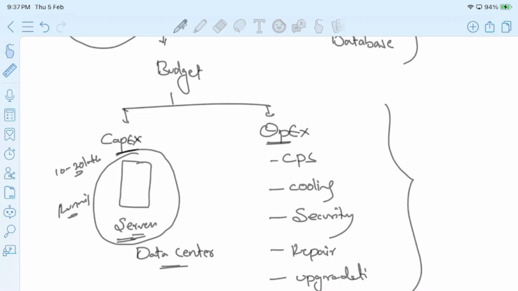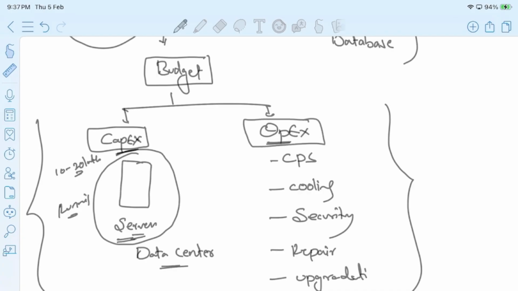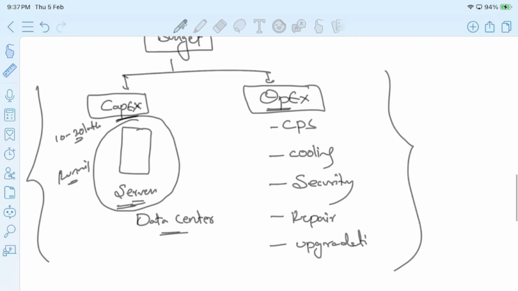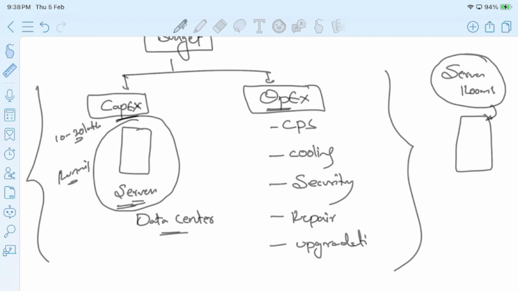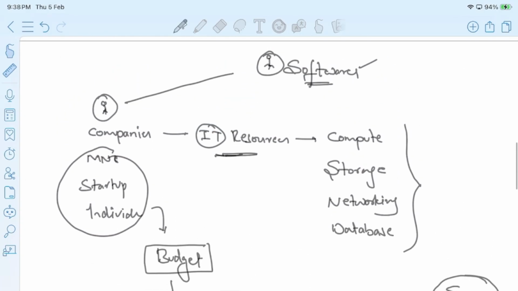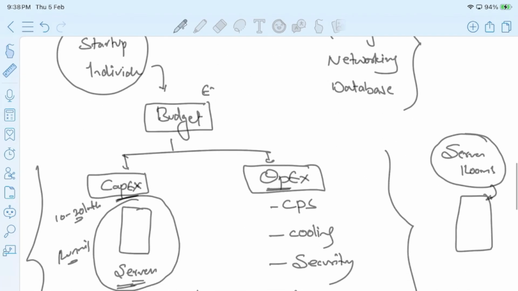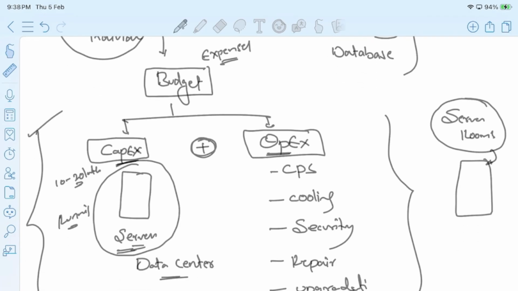See, if companies want to set up servers, they need to bear this budget. They need to invest a lot of money to purchase the servers and also for the time to time maintenance of the servers. You might see in your college, or any cinema theaters, or any hospital, there are server rooms, right? These rooms are properly maintained with continuous power supply and a continuous cooling system, where the servers are running inside 24/7 and only authorized persons are allowed. So even for these companies who are maintaining software, they need to invest a lot of money, and it is a highly expensive process to maintain the servers. So it is one thing.